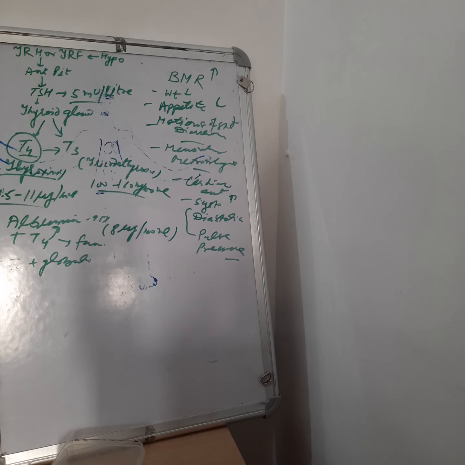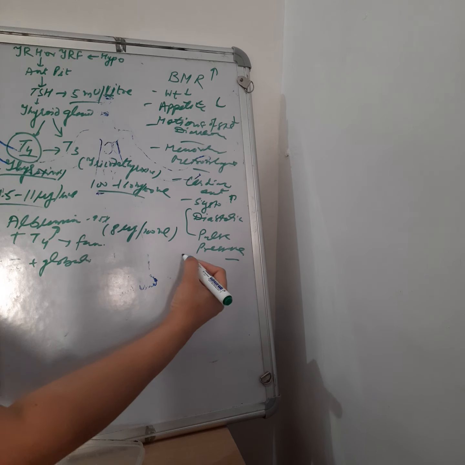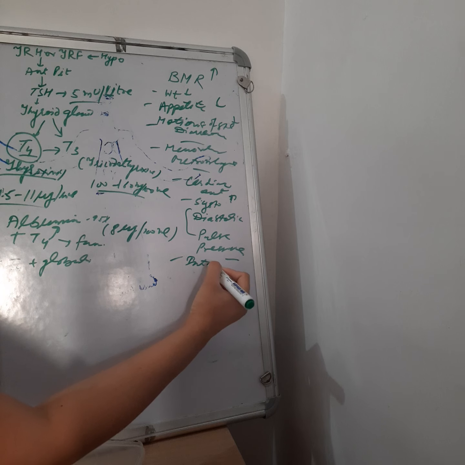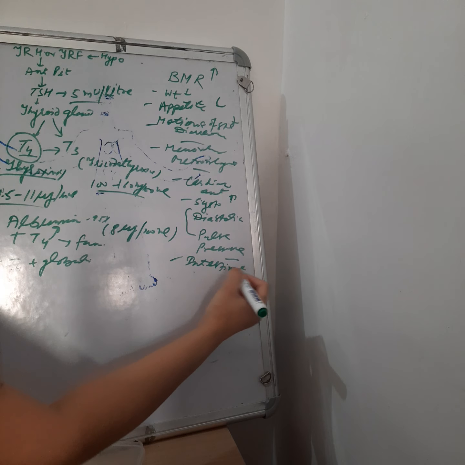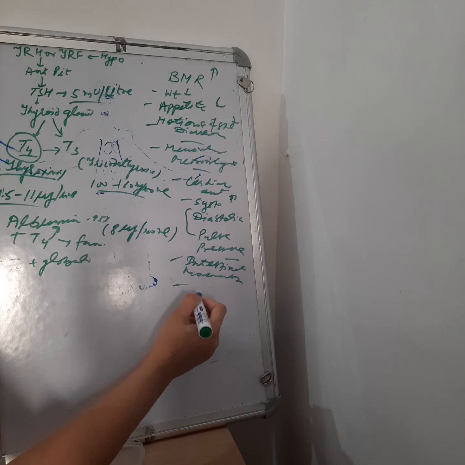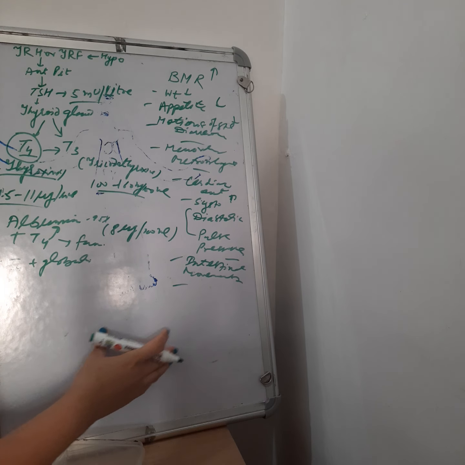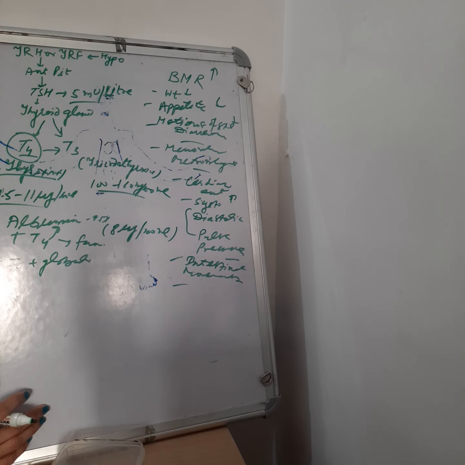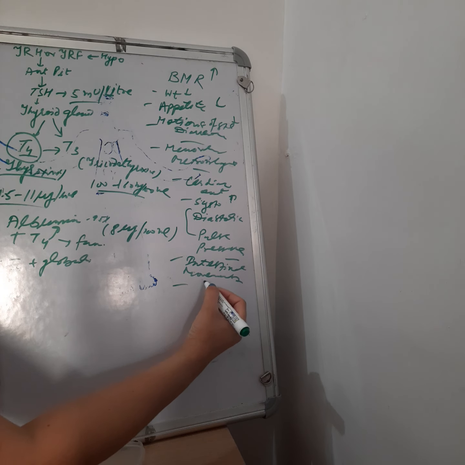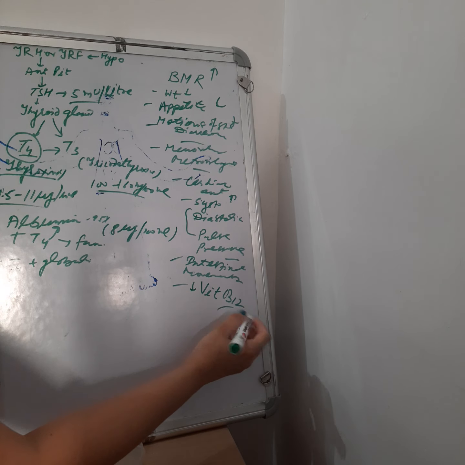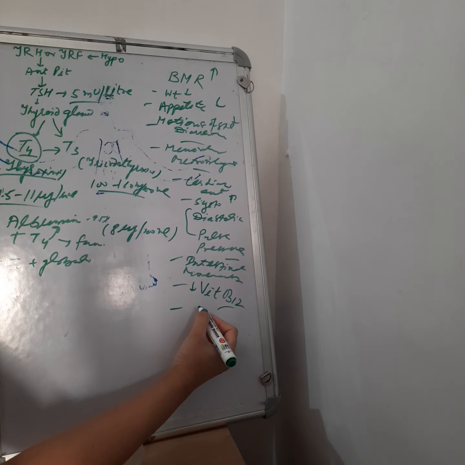And when there is an increase in the intestinal movements, the absorption of food decreases, and absorption of the various contents of the food like vitamins decreases. So there will be a decrease in vitamin B12 or other vitamins, and there may be development of anemia.